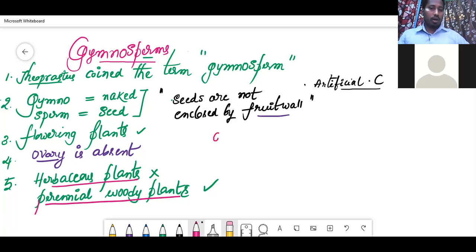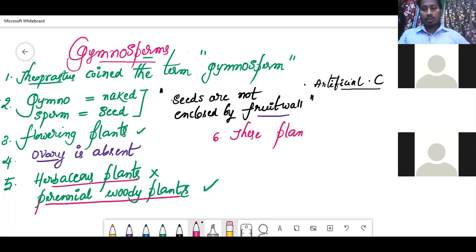And the sixth one, these plants grow in cool conditions, a cool environment.